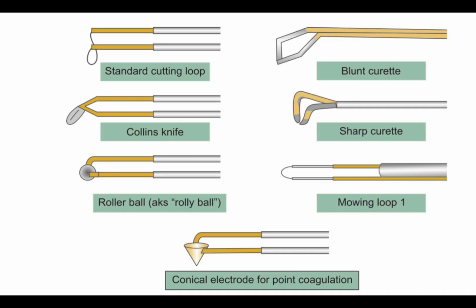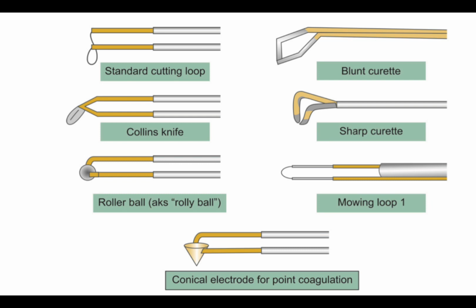So in this slide I have shown the standard cutting loop. This first picture is the standard cutting loop. The next is the blunt curette. We are not using that much, but we are using the standard cutting loop much of the time. And then this is a Collins knife, which we use for, like, transurethral incision of the prostate. And then the roller ball, which we use for getting hemostasis.